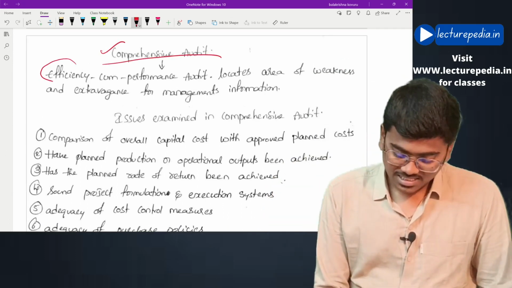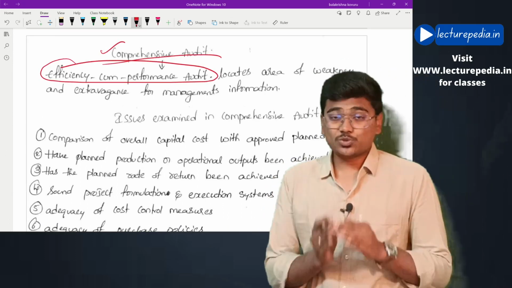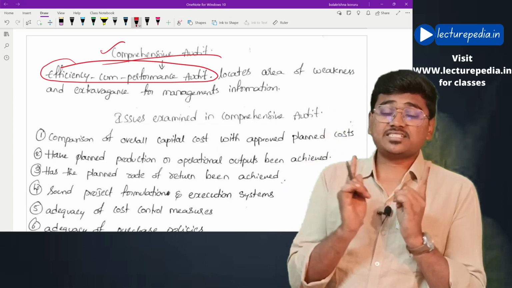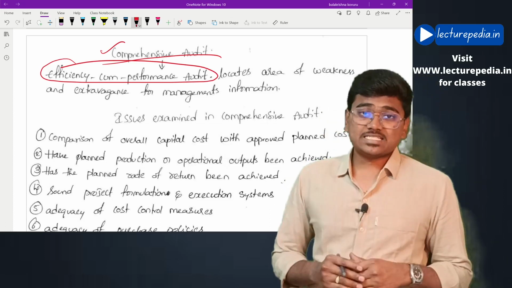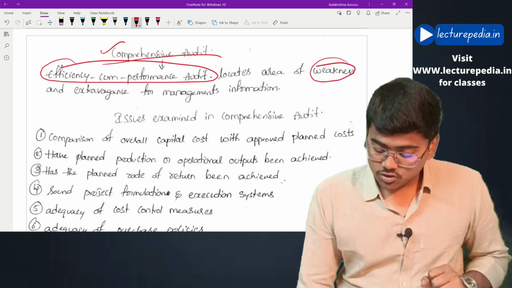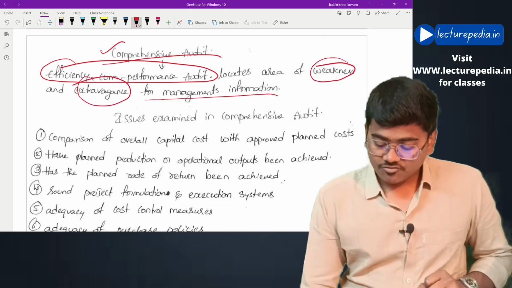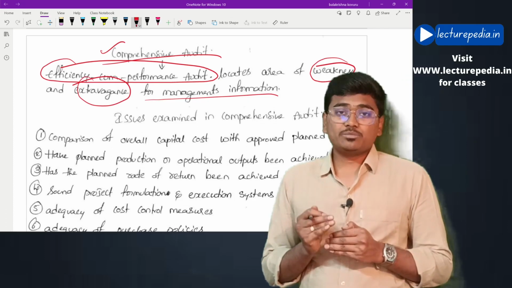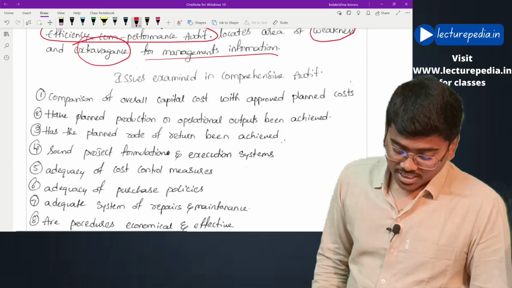Now coming to the final topic, comprehensive audit. Comprehensive audit is an efficiency cum performance audit. You can consider this as a 360-degree audit which mainly focuses on identifying the areas of weaknesses and extravagance for management information. Now what will be checked by the auditor in this comprehensive audit?